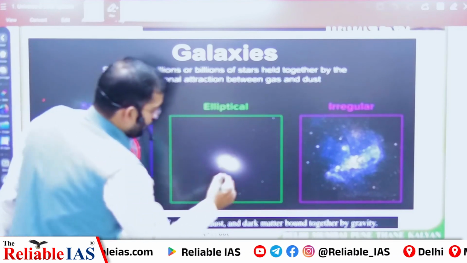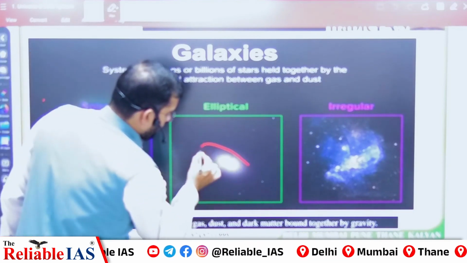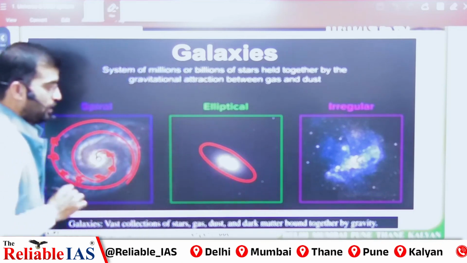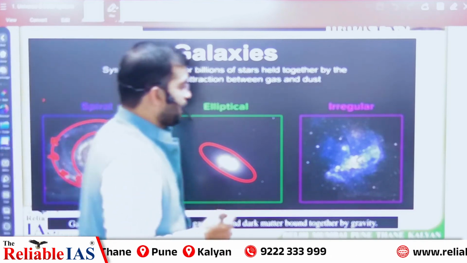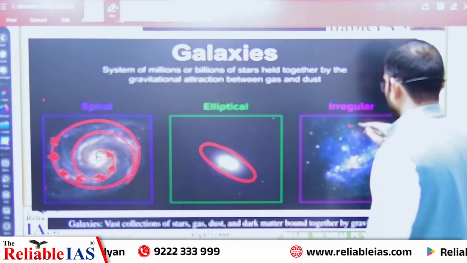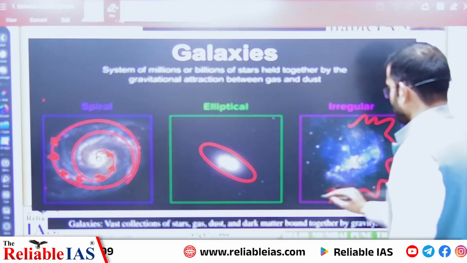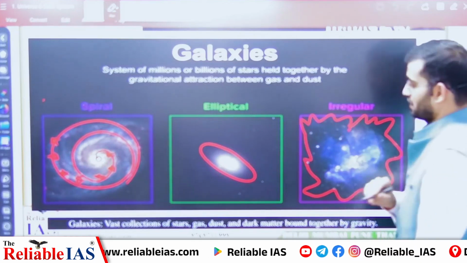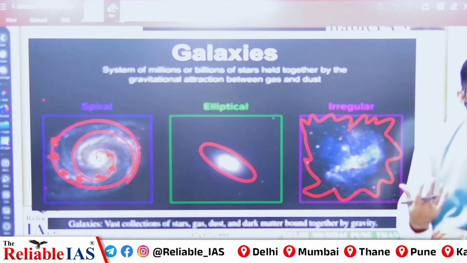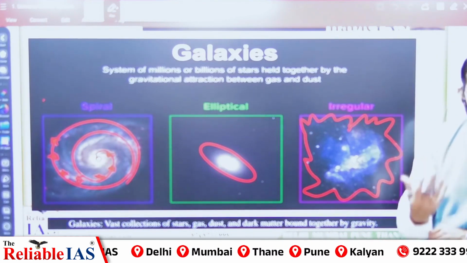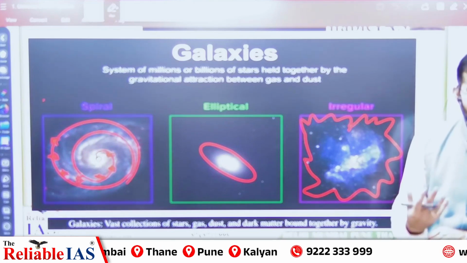Some galaxies form an elliptical, elongated shape this way. That is called elliptical. Again, some may have a very irregular shape this way, an amoeba-like shape. So galaxies are of different types, different sizes, different amounts of objects.